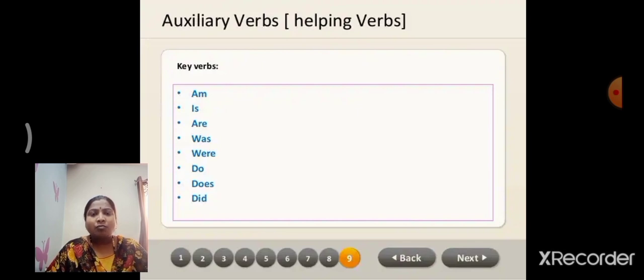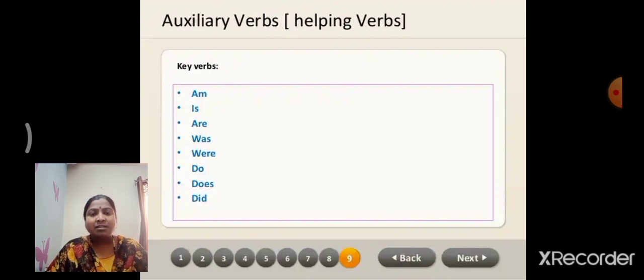Is is used when the subject is in the singular number: she is, he is, Geeta is.